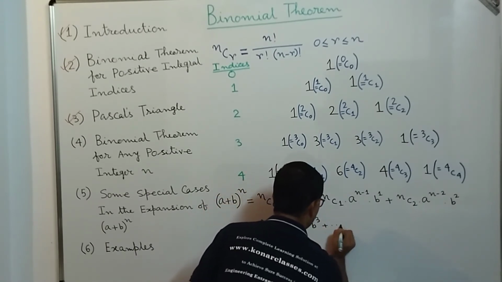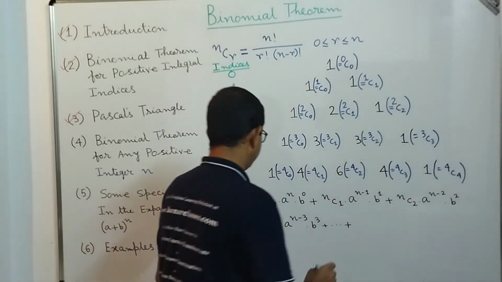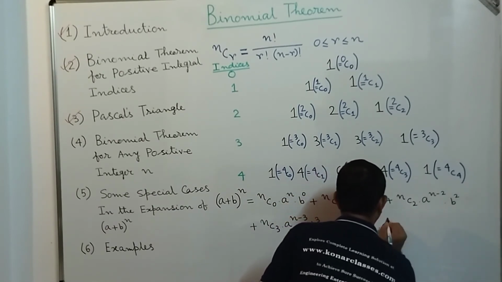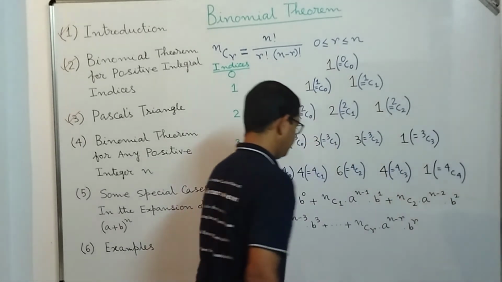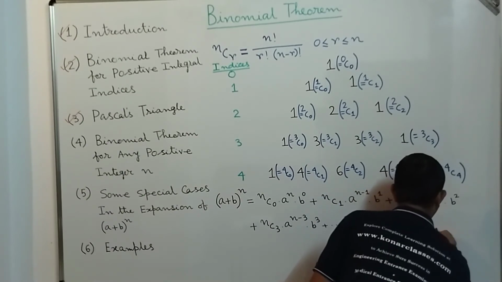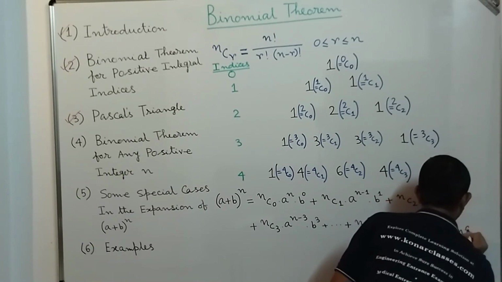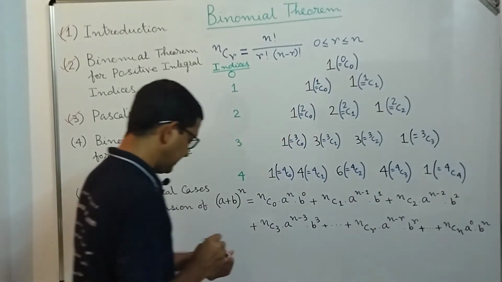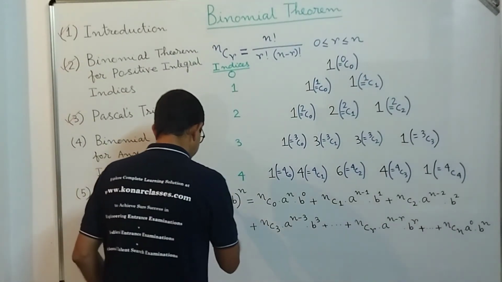In that way, we will get a general term called the (r+1)th term, so that is equal to nCr into a^(n-r) into b^r. Correct? And in that way, if we continue, we will get the last term, that is nCn into a^0 into b^n. So this is the formula for (a + b)^n.